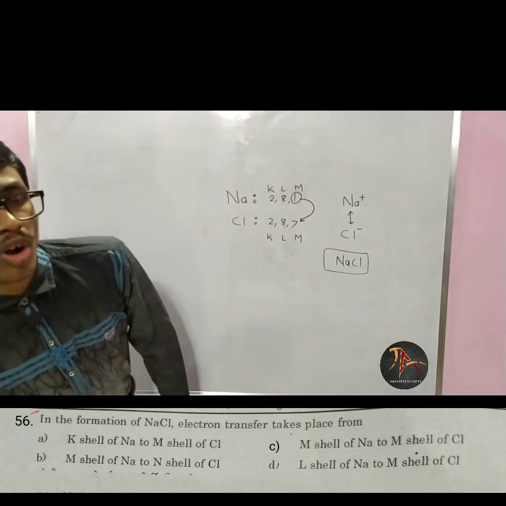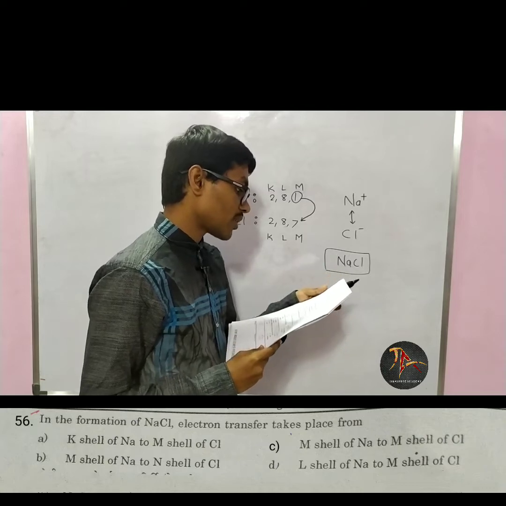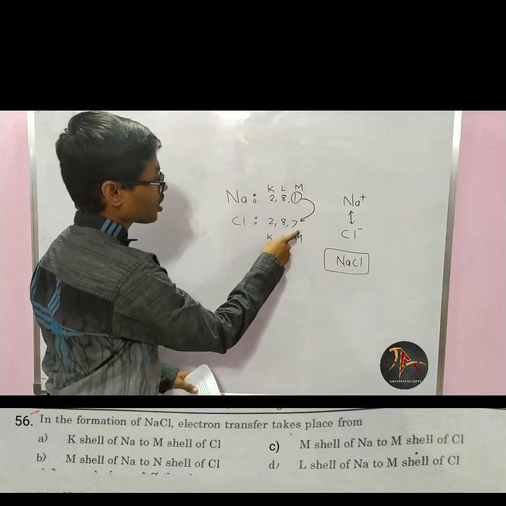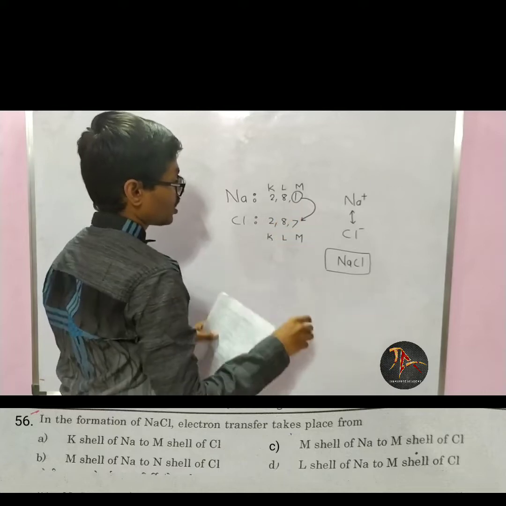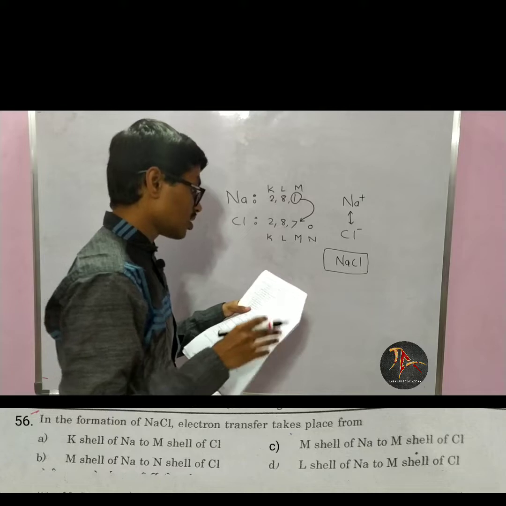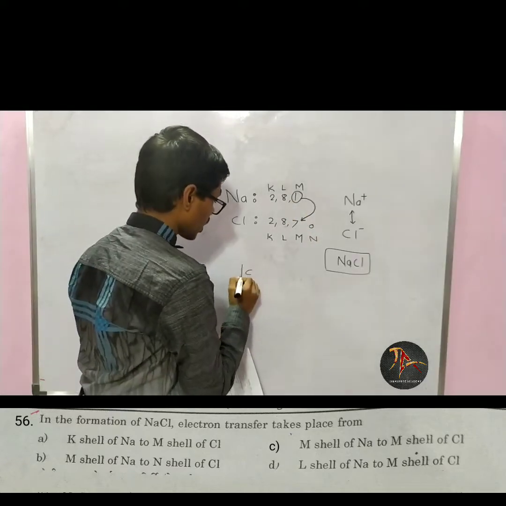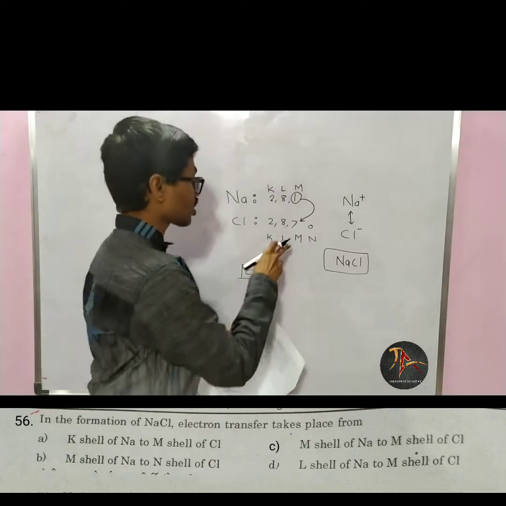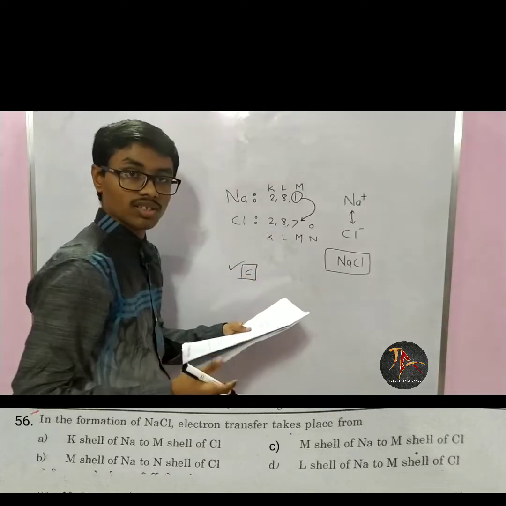So let me see the options now. In the options they have said K shell of sodium metal to M shell of chlorine. That is not correct. M shell of sodium to N shell of chlorine: there is no electron in the N shell, so it is also wrong. M shell of Na to M shell of chlorine is correct. So C should be the correct answer for this question. And D says L shell of Na to M shell of chlorine, which is also wrong. So the correct answer for this question should be C.